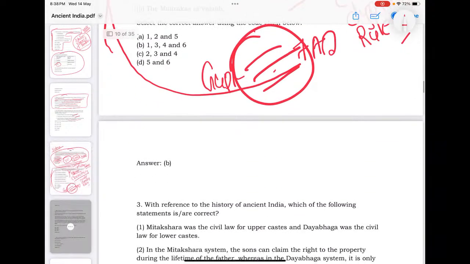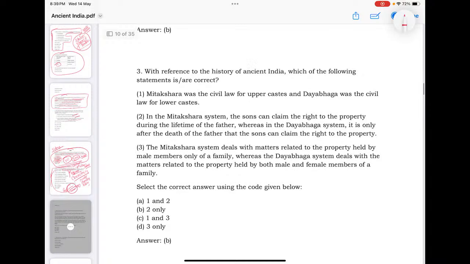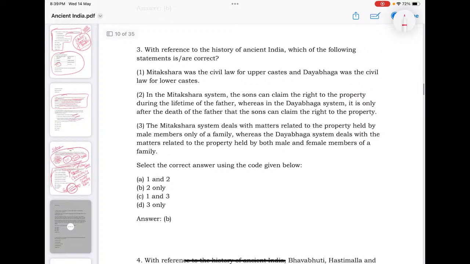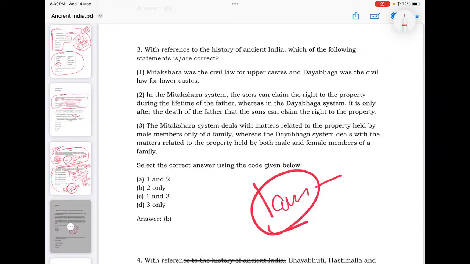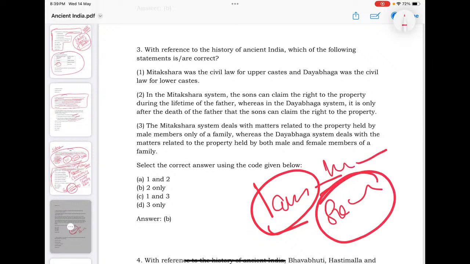So understanding this is important for you. Similarly, there is a question on Mitakshara. What is Mitakshara? It is one of the various law systems, legal systems, or social institutions, legal institutions that existed in these ancient and medieval times, which is important for you.